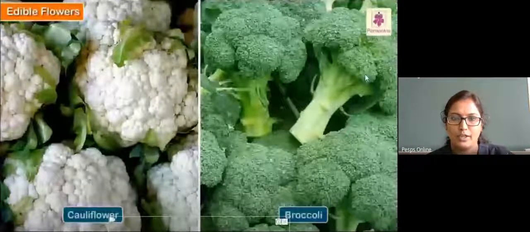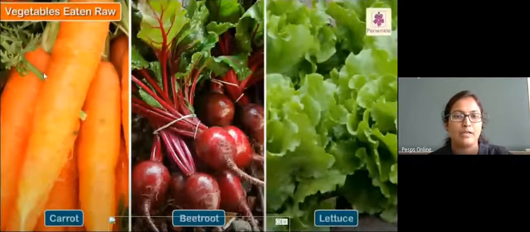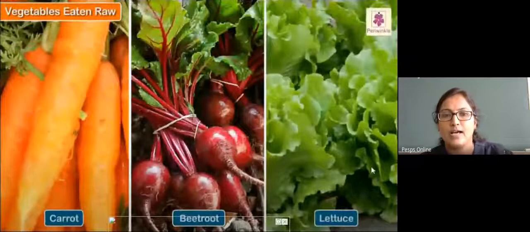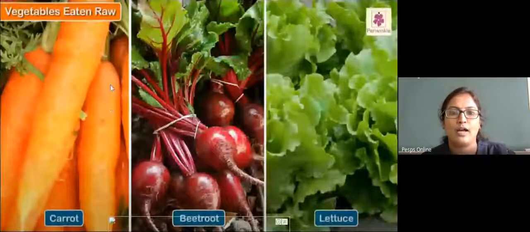You can write down the names. Vegetables eaten raw. Some vegetables we are going to have without cooking, so those vegetables are called raw vegetables. For example, carrot, beetroot, and lettuce. We will eat them as raw food, without cooking.